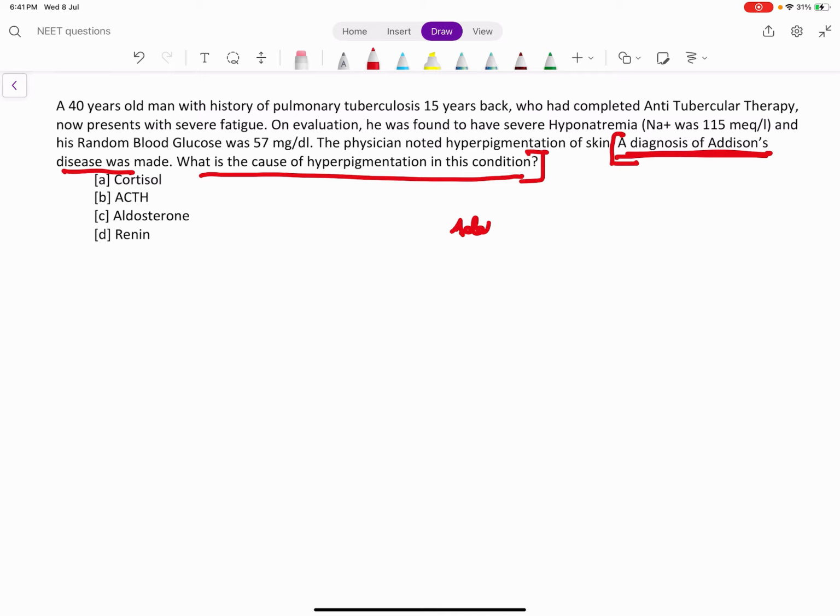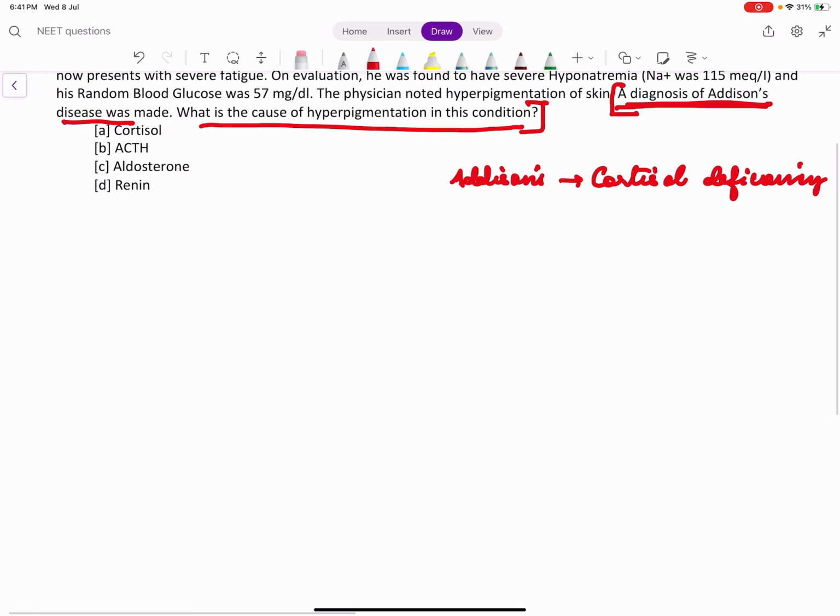So I think in the last question we discussed, Addison's is actually cortisol deficiency. If you see the adrenal gland, it is of 2 parts: the adrenal cortex, and the inner part, the adrenal medulla.